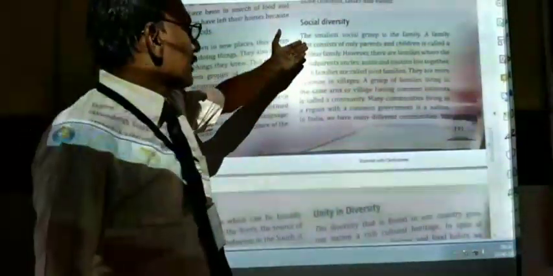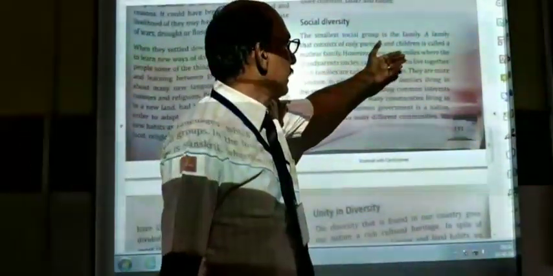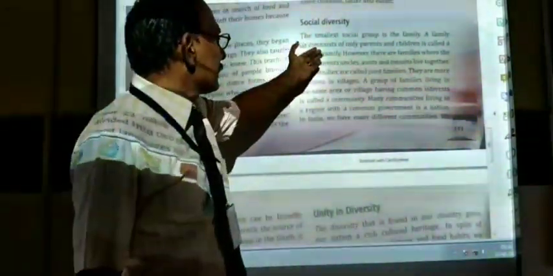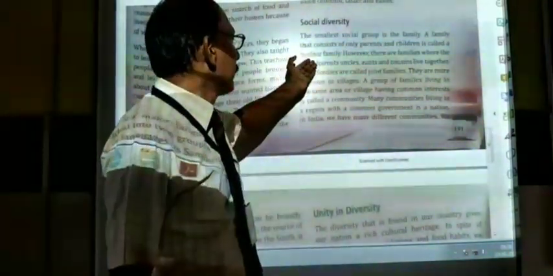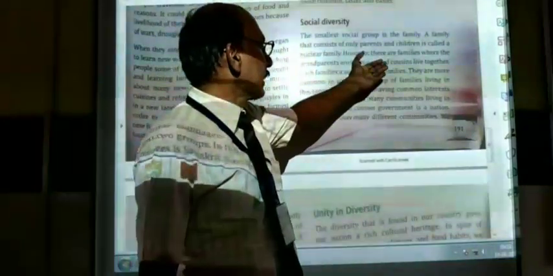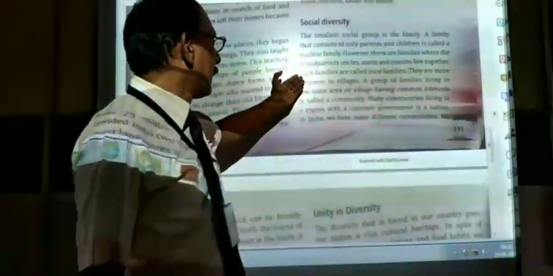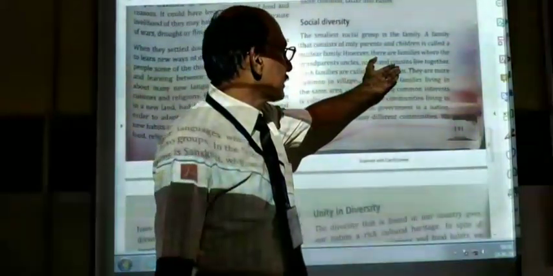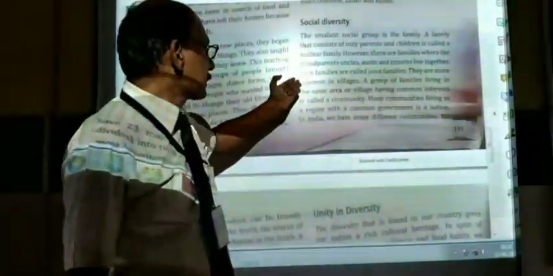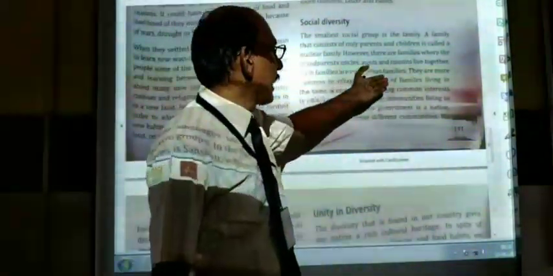Talking about the smallest social group, it is the family. A family that consists of only parents and children is called a nuclear family. However, there are families where the grandparents, uncles, aunts and the cousins live together. Such families are called joint families.